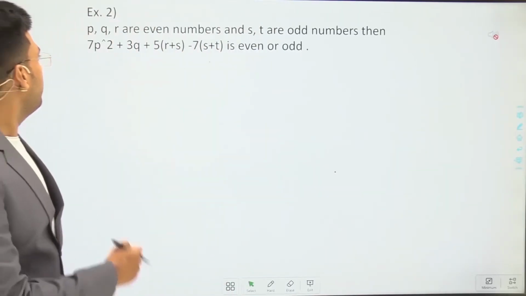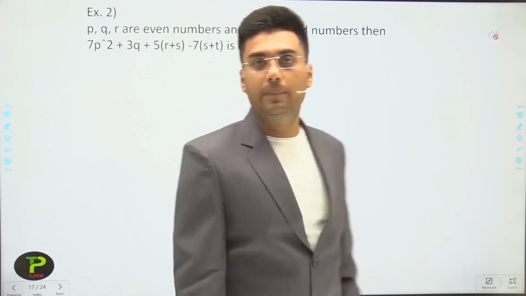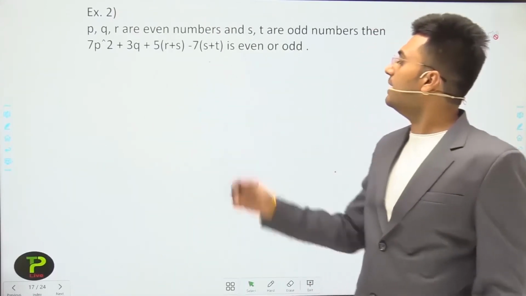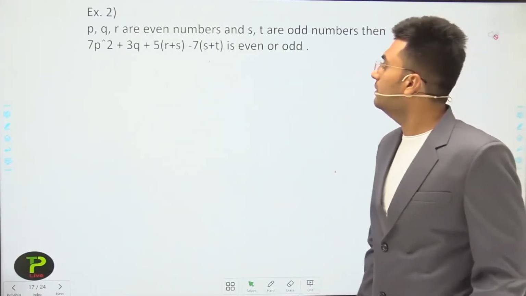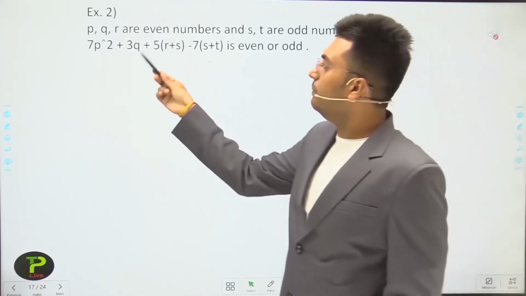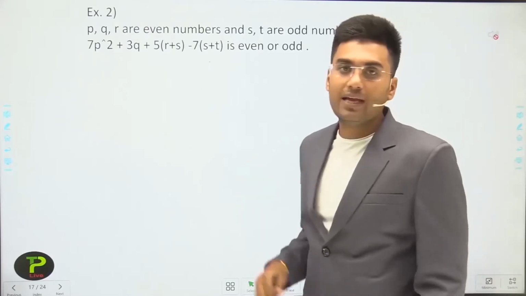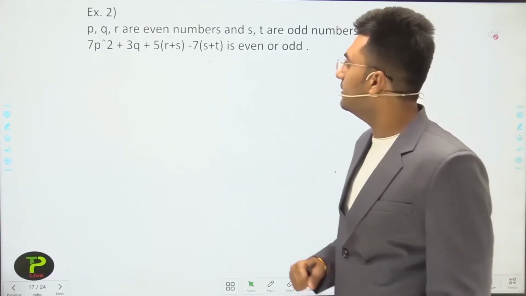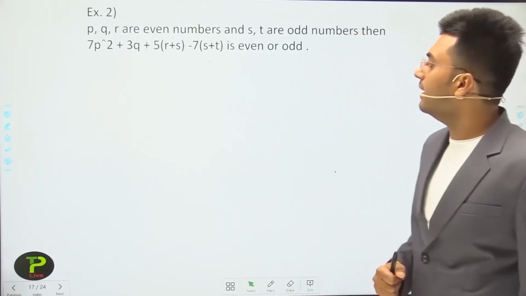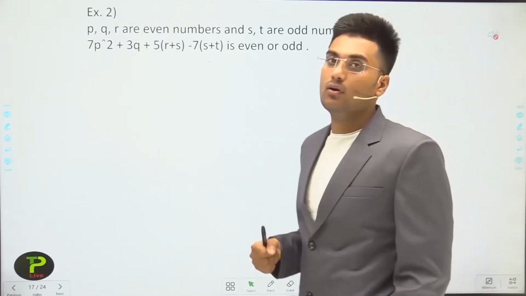P, Q, R are even numbers and S, T are odd numbers. Then is the expression 7p square plus 3q plus 5 multiplied by r plus s minus 7 multiplied by s plus t even or odd?